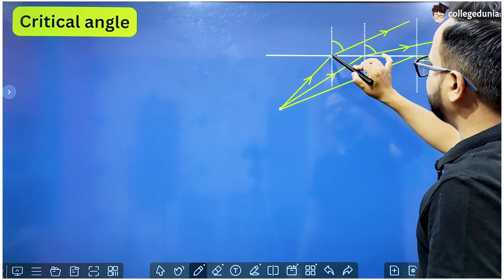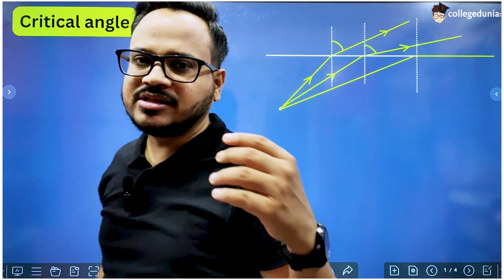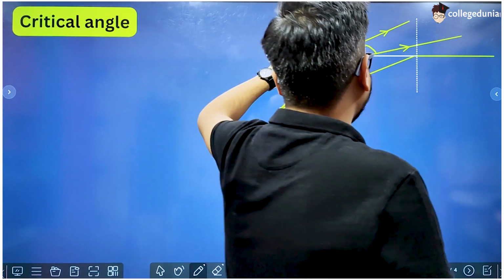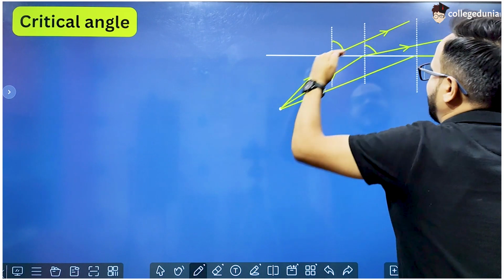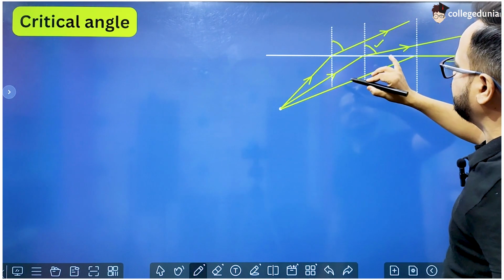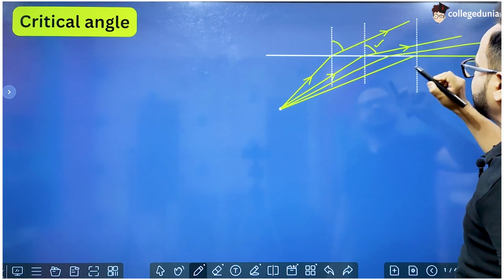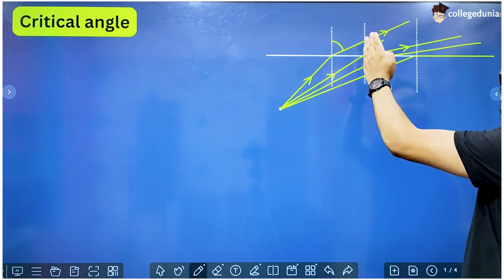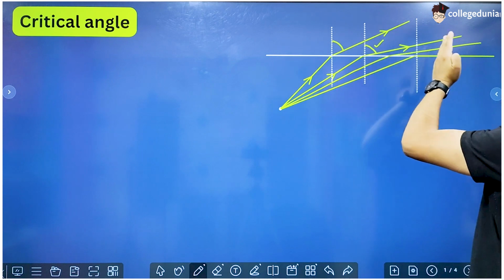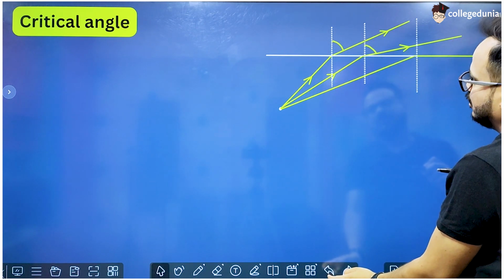This is the incident ray and this is the refracted ray, and angle of refraction is the angle between the refracted ray and the normal. So the angle between the normal and the refracted ray is this, and clearly this angle is more than this angle. If we had taken one more ray here, then the angle of refraction of this ray would be more than this ray. So as we are moving away from the light source, in this direction, the angle of refraction is increasing, right?